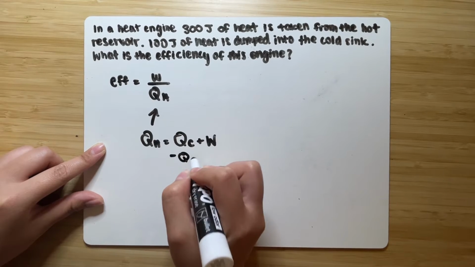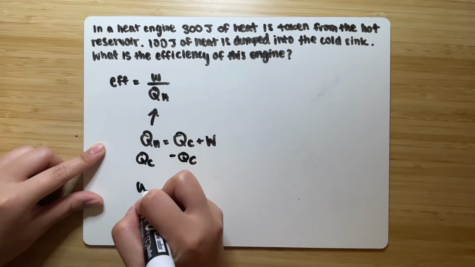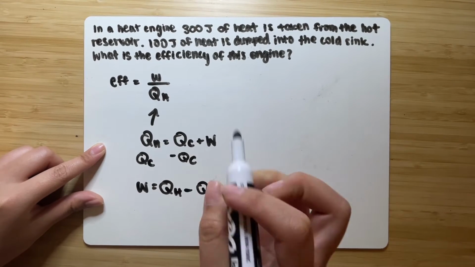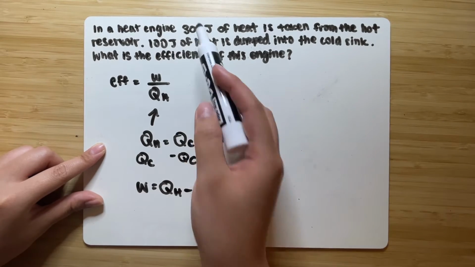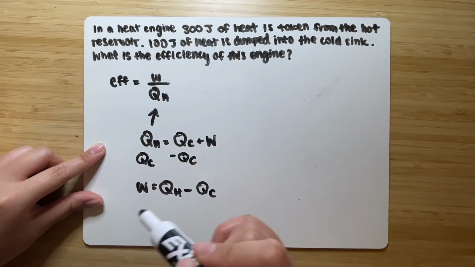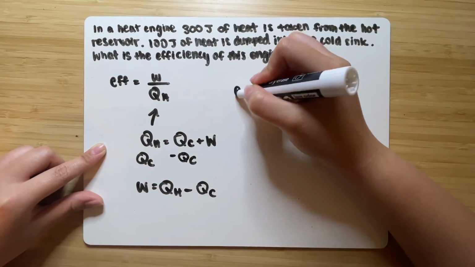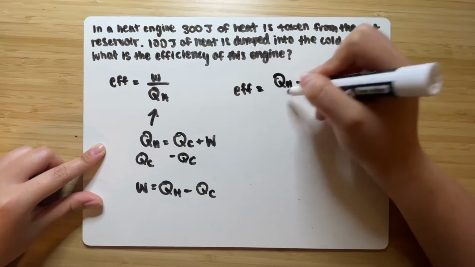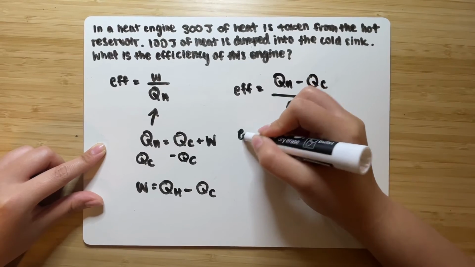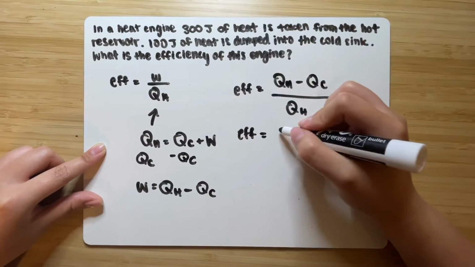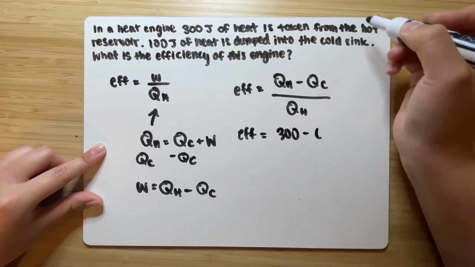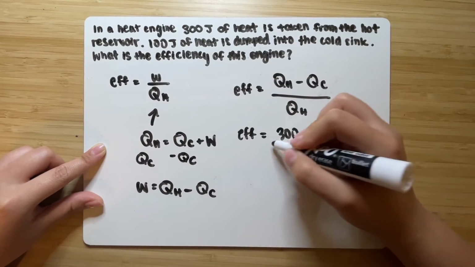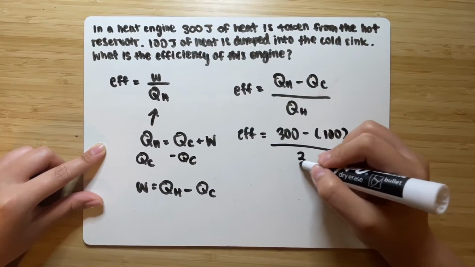So you subtract Q sub C on both sides, you get work is equal to Q sub H minus Q sub C. We know what Q sub H is, it's 300, and we know that Q sub C is 100. So now we can do this problem. So efficiency is equal to Q sub H minus Q sub C over Q sub H. So we rewrite it as efficiency is equal to 300 minus 100 over Q sub H is 300.